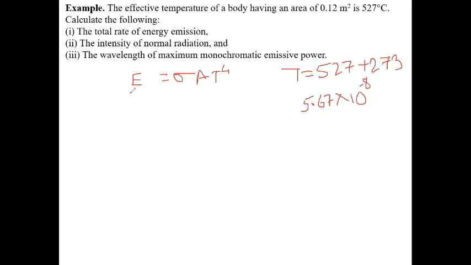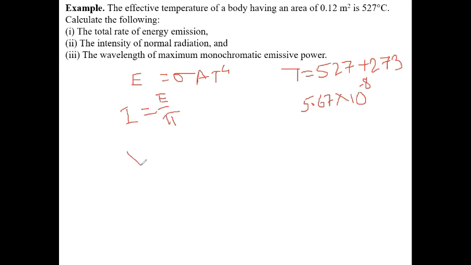Then the intensity of normal radiation. We know I equals E by pi. From this we get I. Then the wavelength of maximum monochromatic emissive power.